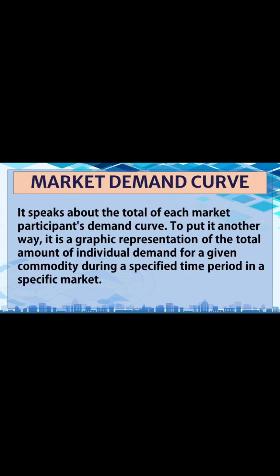It speaks about the total of each market participant's demand curve. To put it another way, it is a graphic representation of the total amount of individual demand for a given commodity during a specified time period in a specific market. The A and B graphs show the individual demand curve for commodity X by P and Q, whereas the C graph shows the market demand for the same, that is, the sum of demand of P and Q.